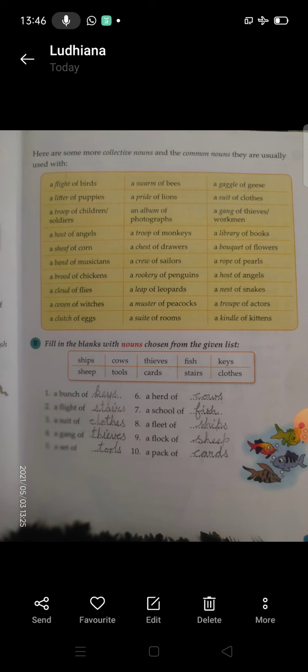So now you have to fill the blanks with nouns given in the box, like a bunch of keys.